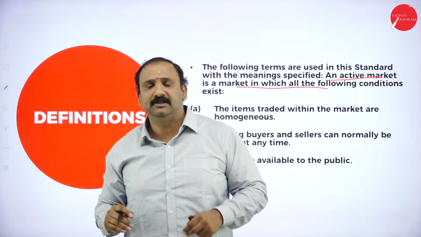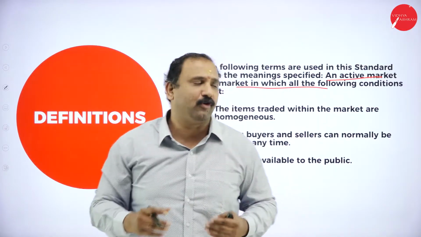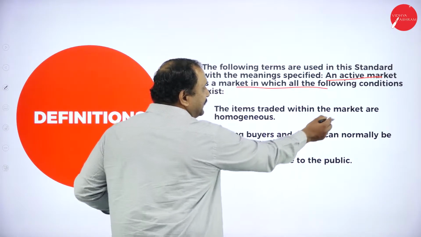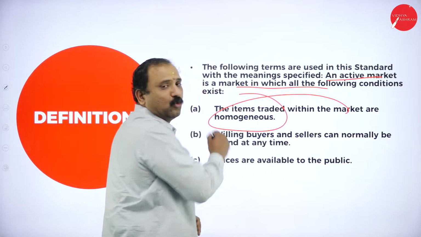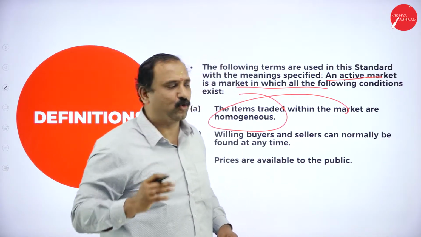Active market means where the trade is in a movement. The trade is being carried forward. There is active trading going on. So that's why I say the items traded within the market are homogeneous, which means they are of the same type and there is trading going on.